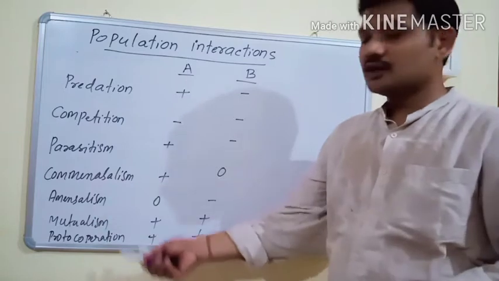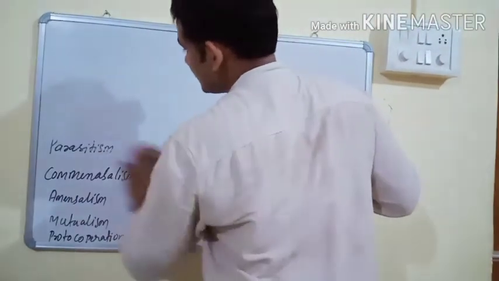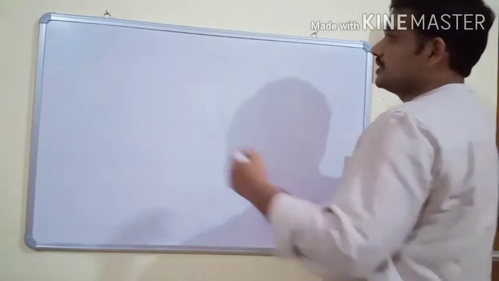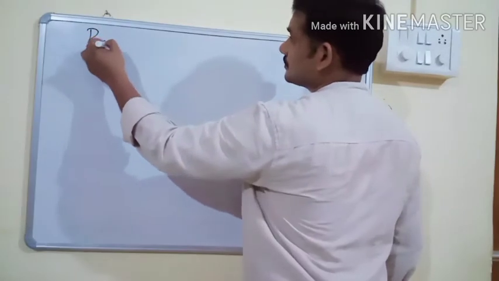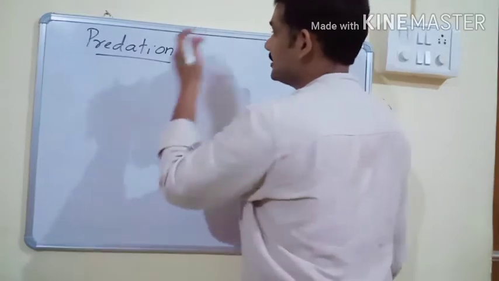Now we will discuss all these one by one. Firstly, we start with the first interspecific interaction, that is predation. So what is predation?